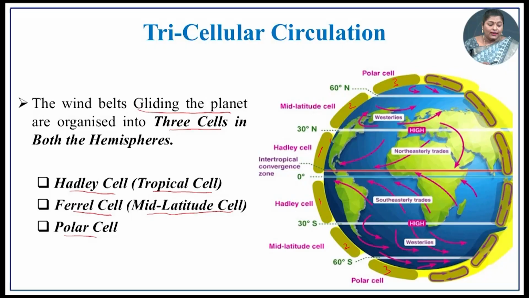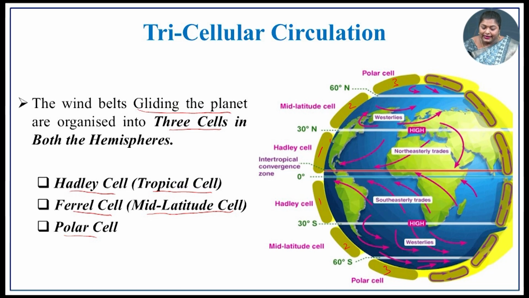Tricellular circulation. So, the wind is not only circulating in the horizontal movement, that is in the latitudes, it is also blowing vertically, that is, in the longitudinal pattern also the wind is circulating. So, how is it circulated? The wind belts girdling the planet are organized in 3 cells in both the hemispheres.